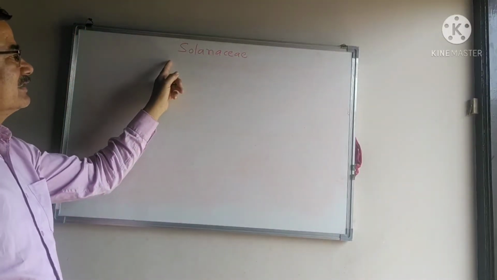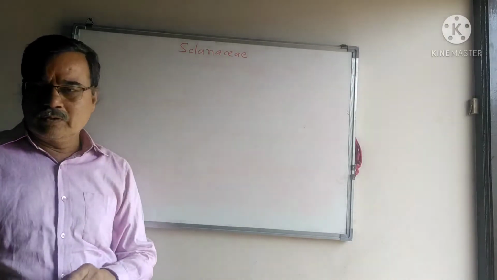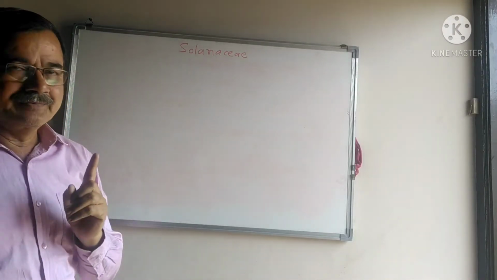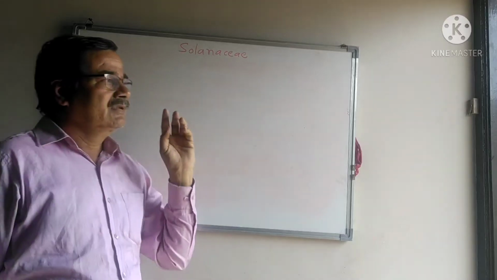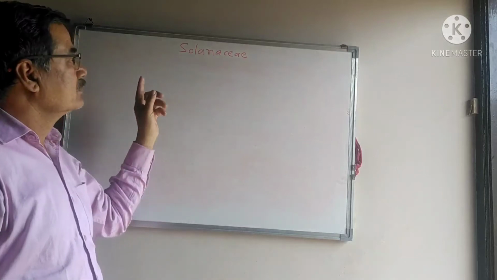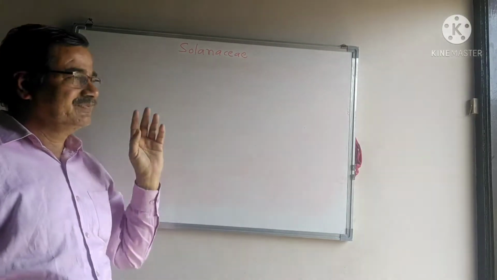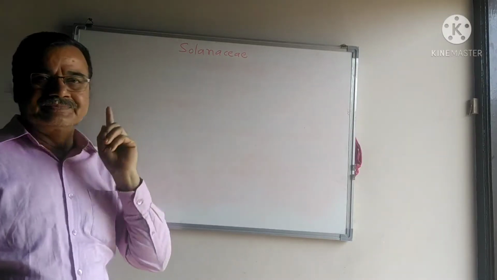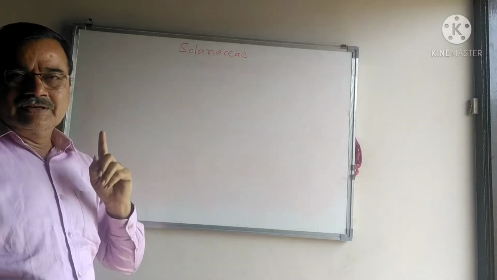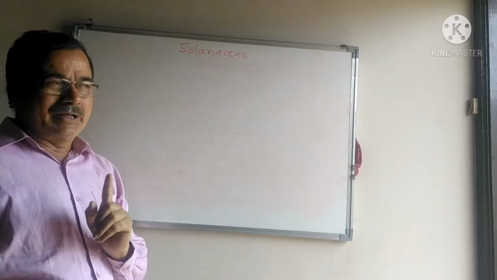The plants consist of Capsicum annuum, chili; Solanum tuberosum, potato; Nicotiana tabacum, tobacco; Solanum melongena, brinjal; Withania somnifera, ashwagandha; Nocturnum, ratrani; jasmine, mogra; Datura, dhatura.